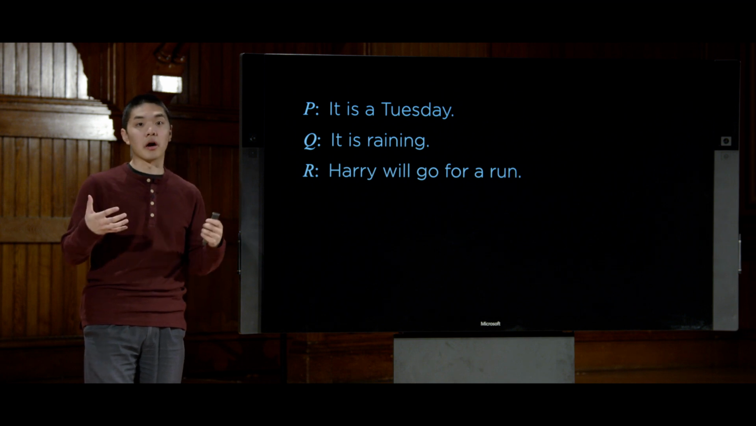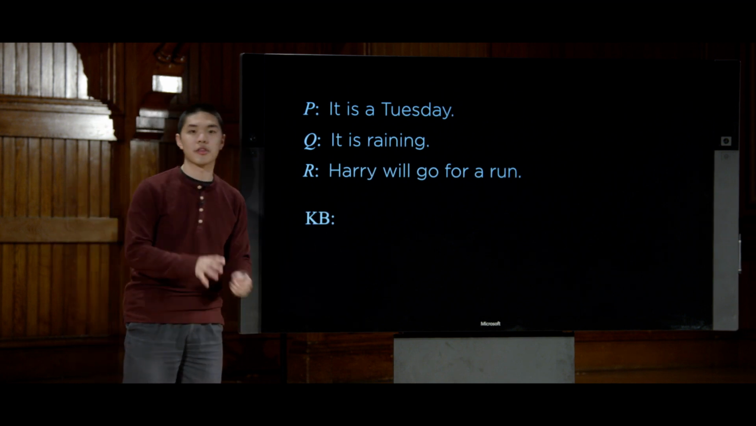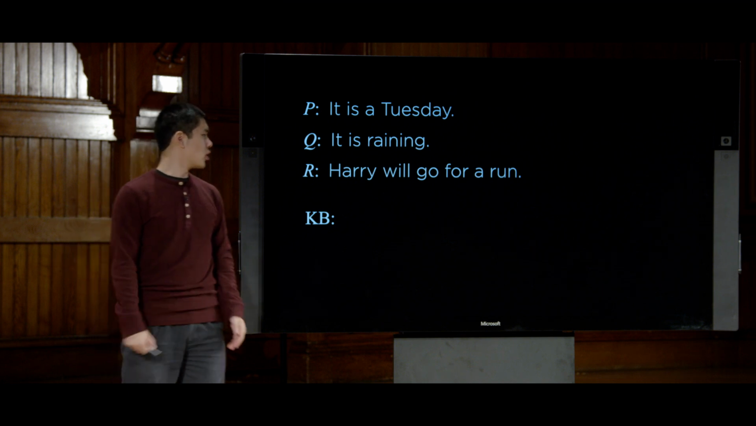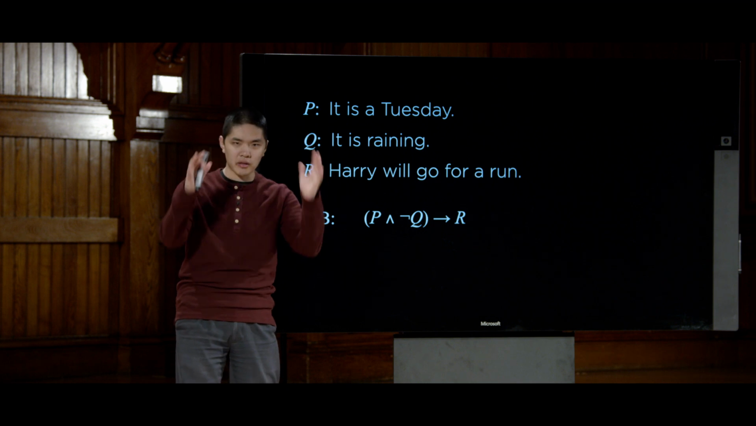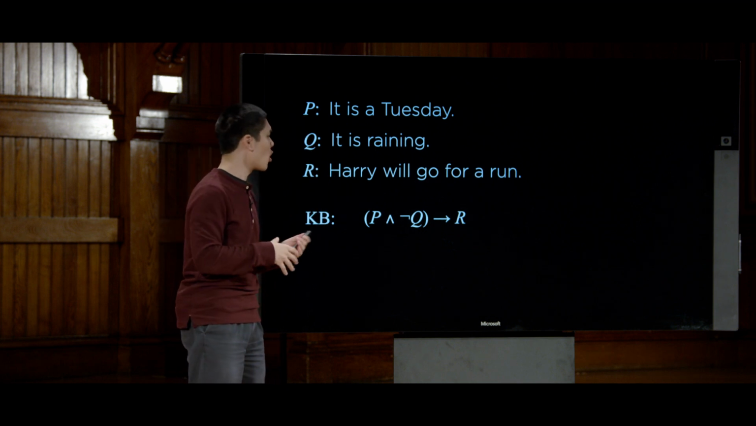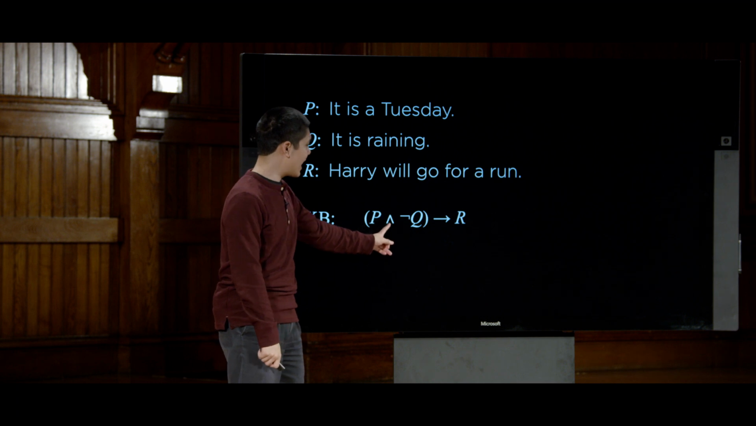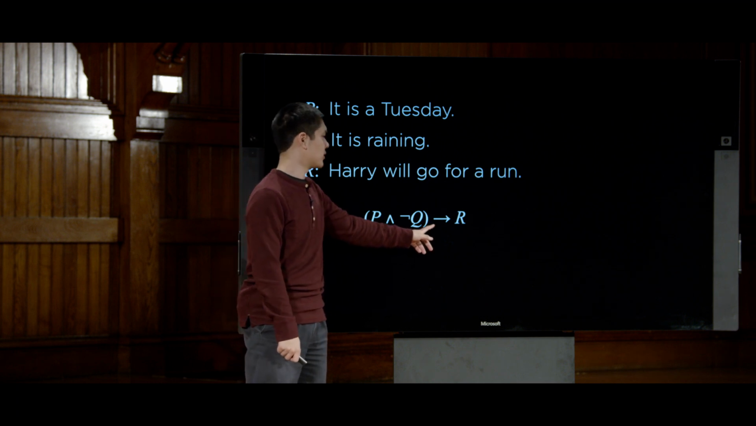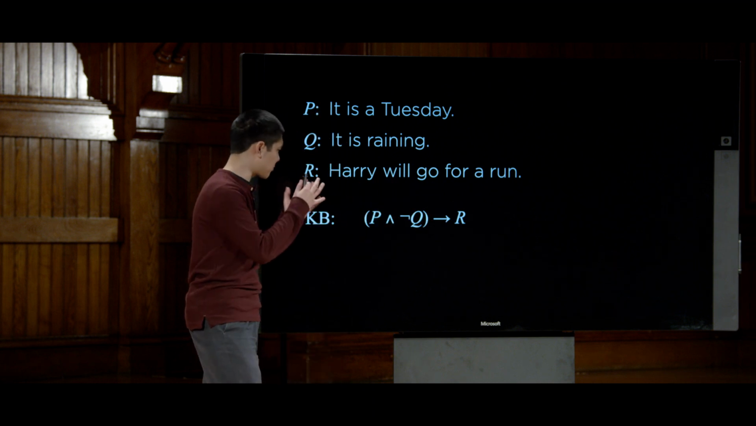Now, we'll give ourselves, or an AI, access to a knowledge base, abbreviated to KB, the knowledge that we know about the world. We know this statement. All right, so let's try to parse it. The parentheses here are just used for precedence, so we can see what associates with what. But you would read this as P and not Q implies R. All right, so what does that mean? Let's go piece by piece.